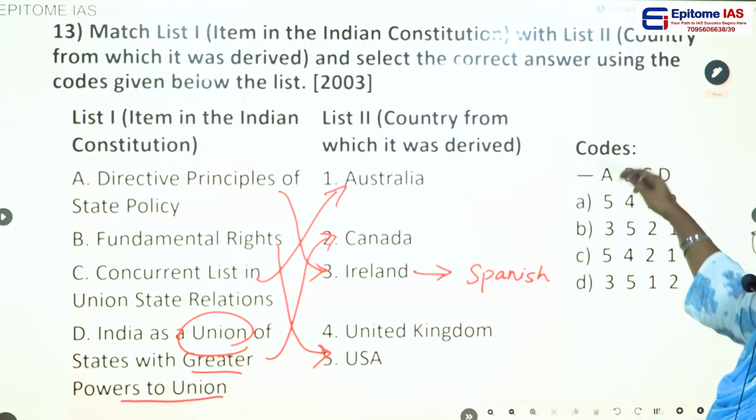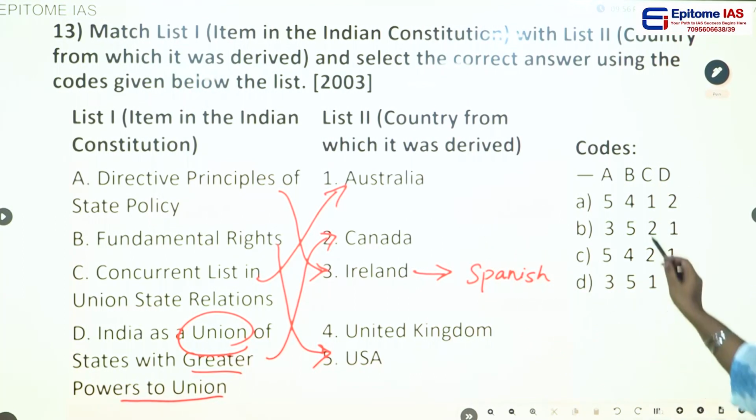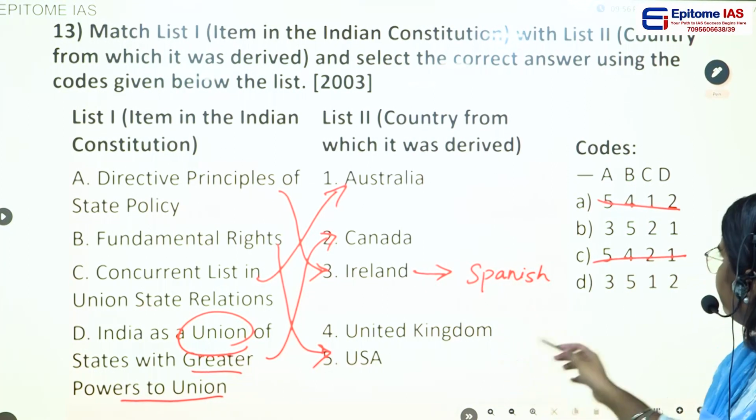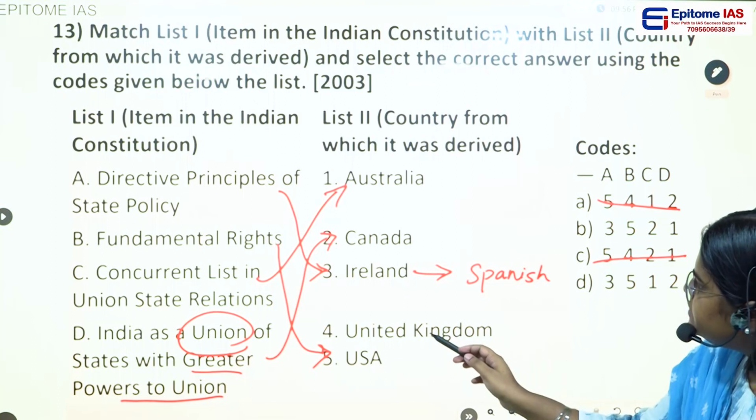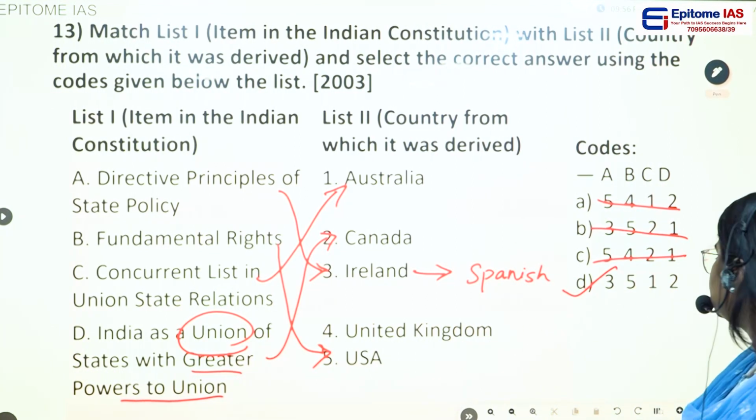So now let us find the correct answer. A, it is 3. So we can eliminate these two options. Then B, we have 5. Then C, we have 1. So D, this is the correct answer.